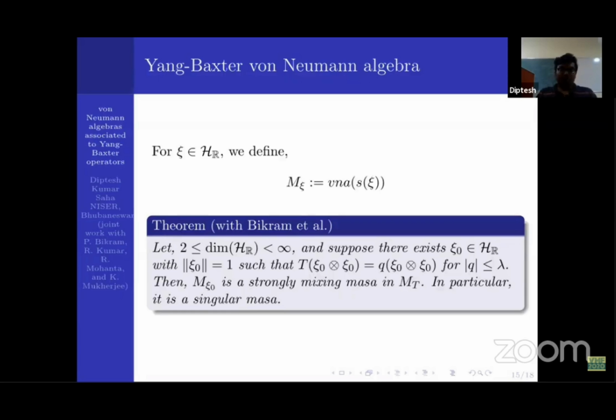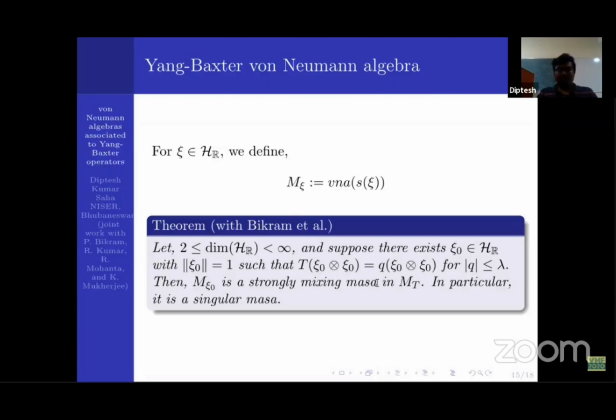So what we got is that whenever the dimension of H_R is finite, and if we impose a special condition on this T, if we find an eigenvector of T of this special form corresponding to the eigenvalue q, with the modulus of q less than or equal to the norm of T, then we show that M_xi0 is actually a strongly mixing masa. As a result, it is a singular masa.